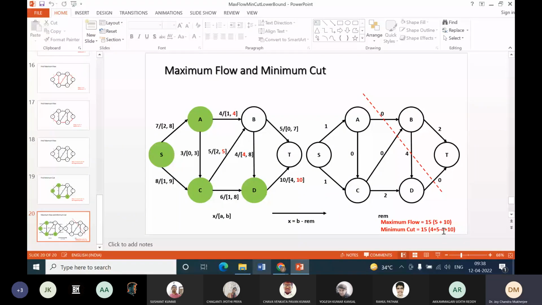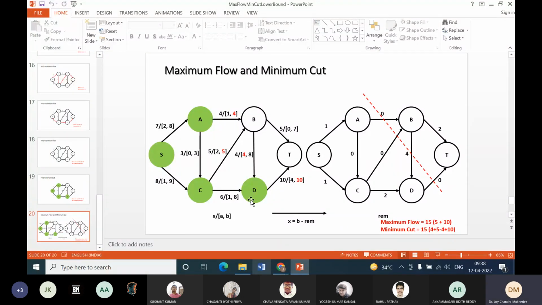Now why is this the minimum cut? B to D, what is the minimum value? A minimum of 4 units will flow from this partition to this partition. Anyway, that will be flown.